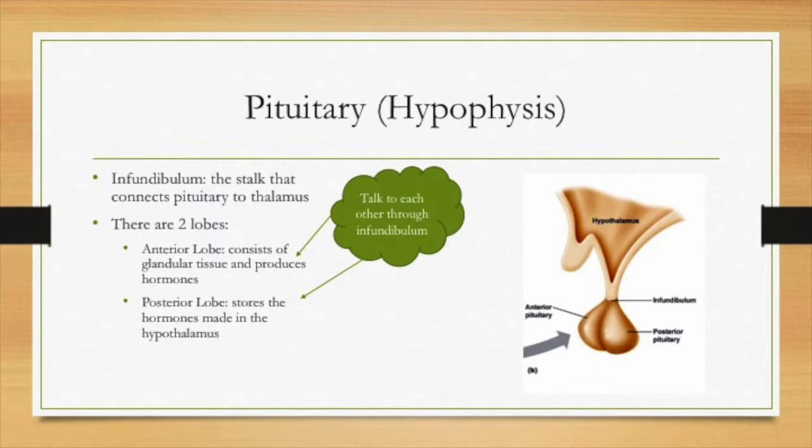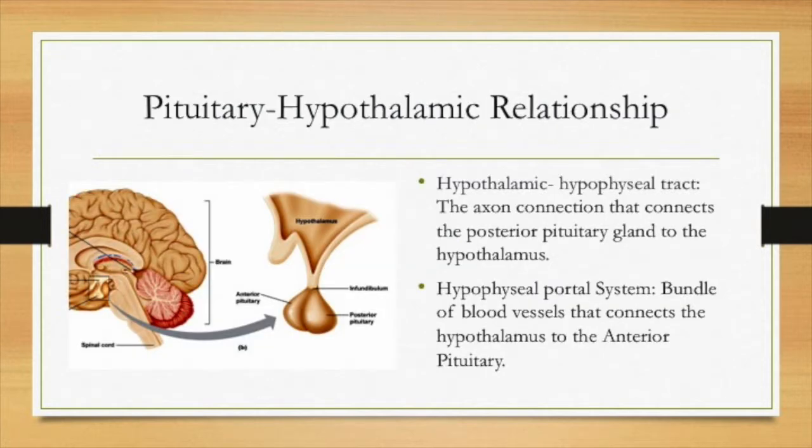Now, in order for the anterior lobe and the posterior lobe to communicate, they have to talk to each other through the infundibulum. The Pituitary-Hypothalamic Relationship. The hypothalamic hypophyseal tract is an axon connection that connects the posterior pituitary gland to the hypothalamus. The hypophyseal portal system is a bundle of blood vessels that connects the hypothalamus to the anterior pituitary.